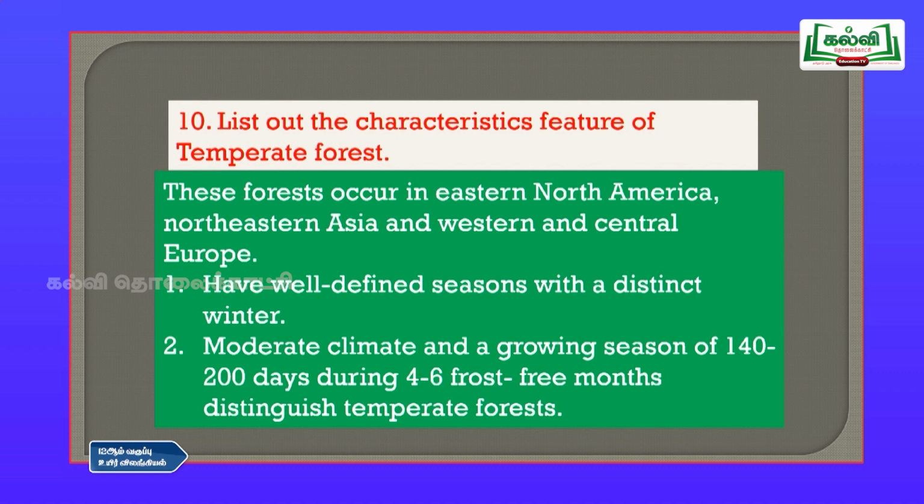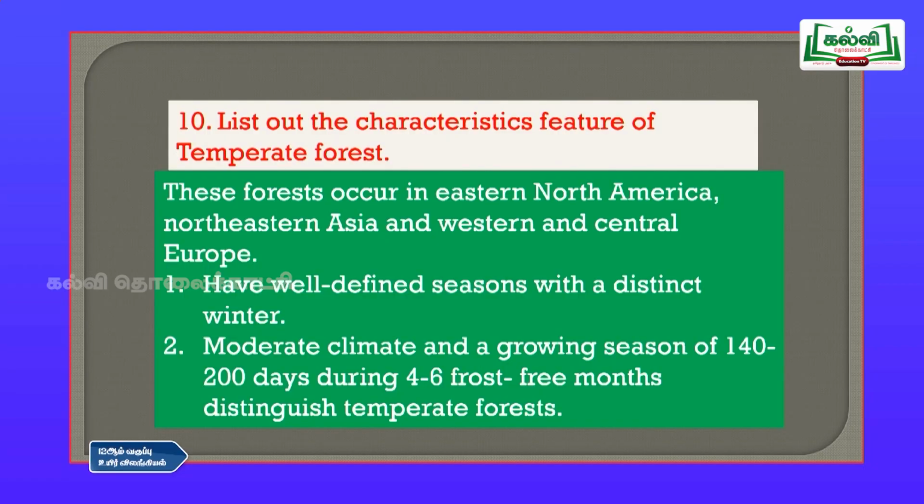That means most of the year is covered with snow, and only 4 to 6 months you will not have any snow falling there. So, that is why they have a moderate climate, and growing season means that is the time where the plants germinate and give rise to new flowerings, new leaves, everything comes in those 4 to 6 months, because the rest of the time it is covered with snow. So, at that time they will not give any flowering. So, that is why they have distinctive temperate forest in that place.